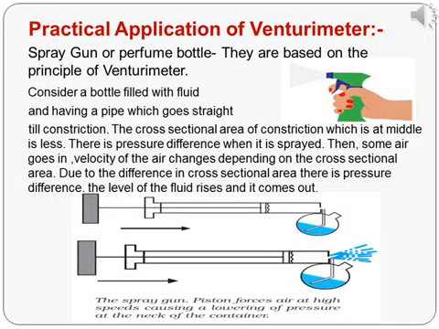The practical applications of venturimeter. The devices such as the carburetor of automobile, atomizers, sprayers and Bunsen burner work under the principle of venturimeter.